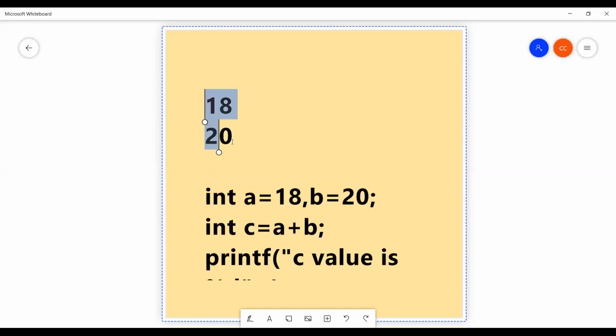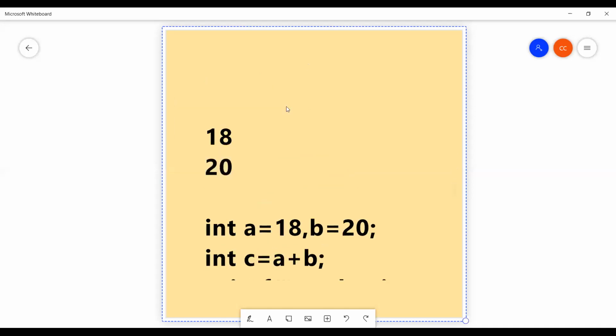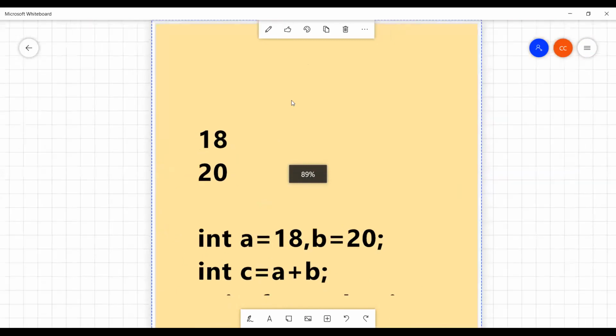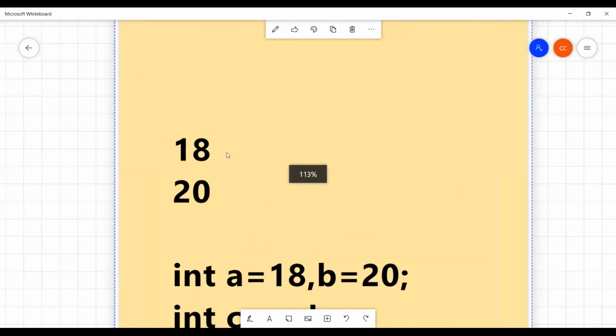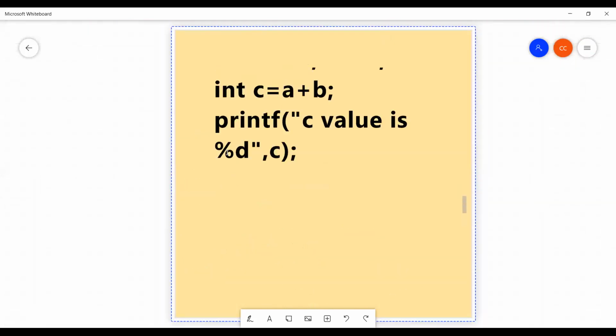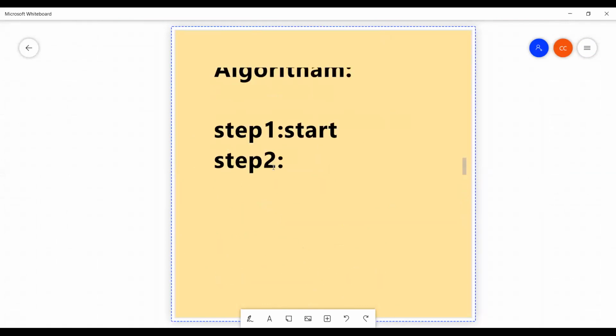Initially we require two values. So in step number 2, you read two values.